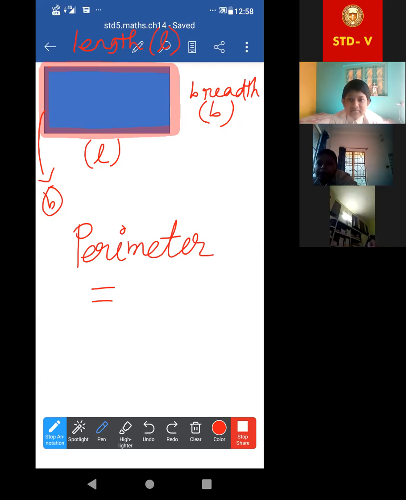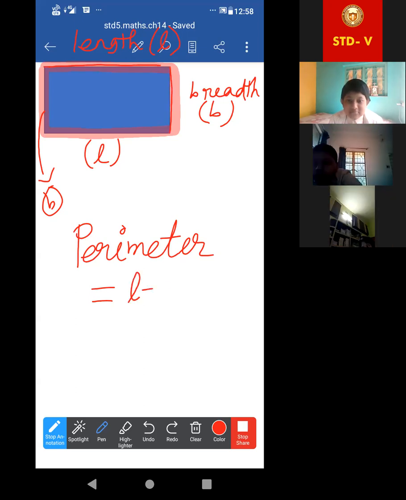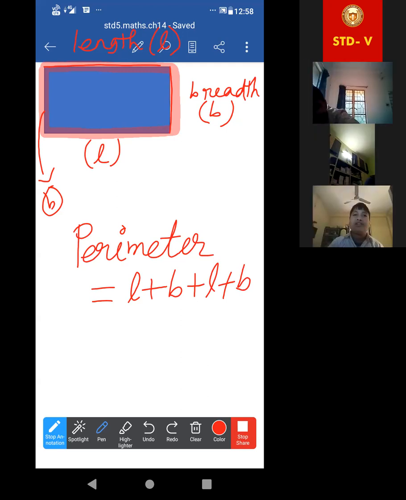Ma'am, basically this is 2L plus 2B, or 2 multiplied by length plus breadth. Ma'am, first we have to add the length plus breadth and then we have to multiply by 2. What are you doing? Just like a parrot.